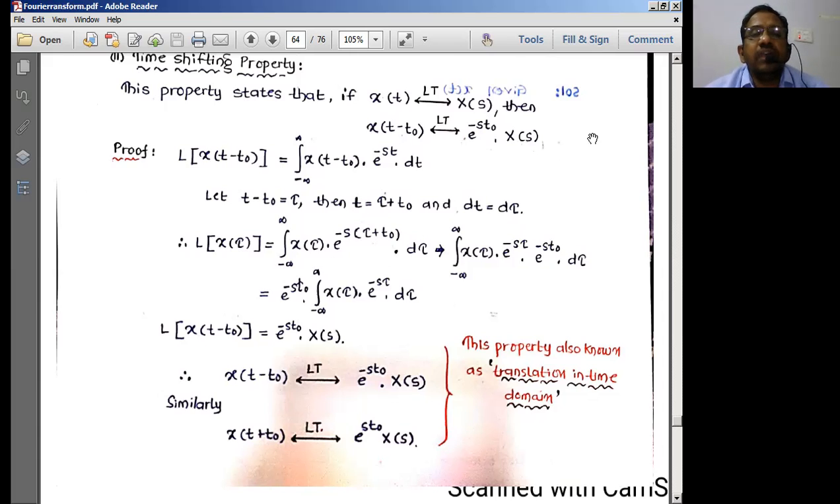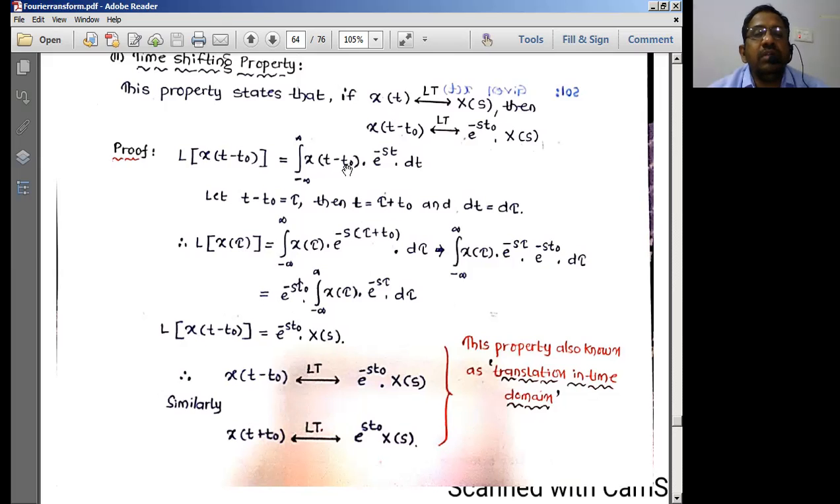Okay, let us apply this now. Laplace transform of x of t minus t naught is equal to the integral of x into e power minus st dt, which is the basic formula. So x of t I can write as x of t minus t naught. Let us make the substitution with dummy variables and bring it back to this particular form.